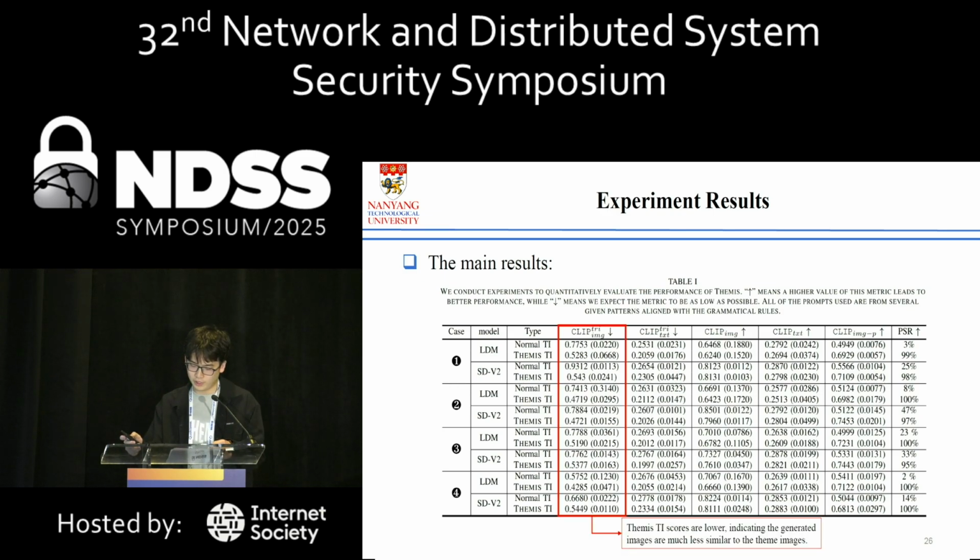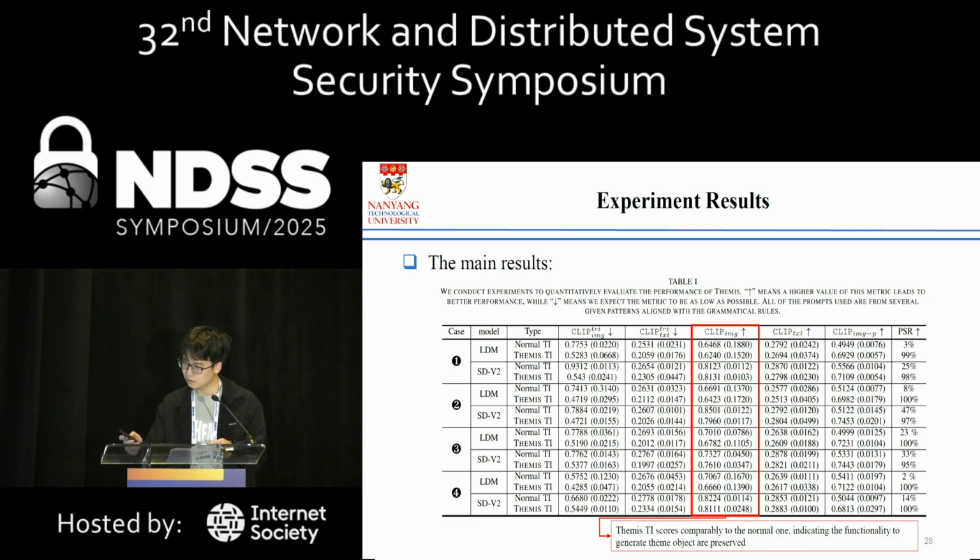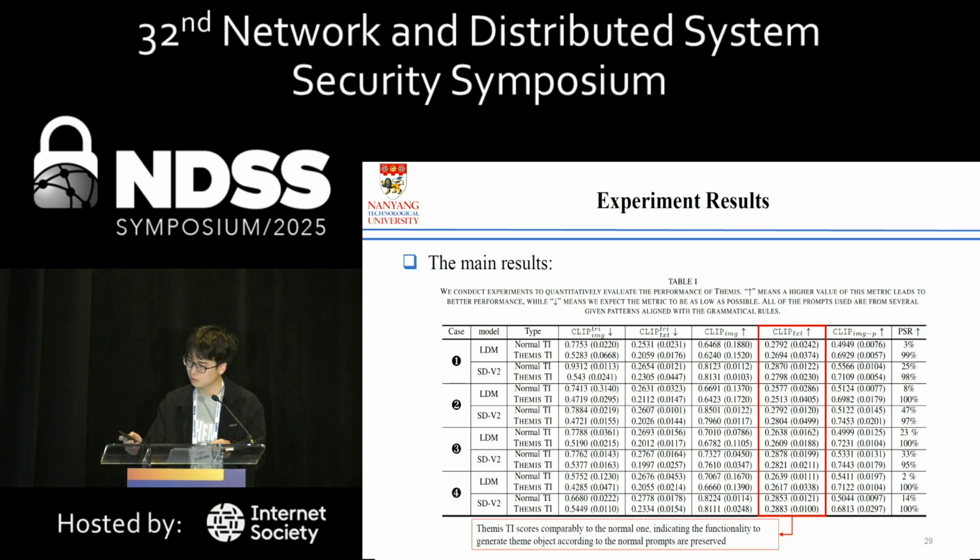From this column, we can see that the THEMIS TI scores are lower, indicating the generated images are less similar to the theme images. From the next column, we can see that the TI scores are lower, indicating the generated images are less aligned to the prompts. For the third column, we can see that THEMIS scores comparably to the normal one, indicating the functionality to generate the theme object is preserved. For the first column, we can see the scores are comparable to the normal one, indicating the functionality to generate the theme object according to the normal prompts is preserved.